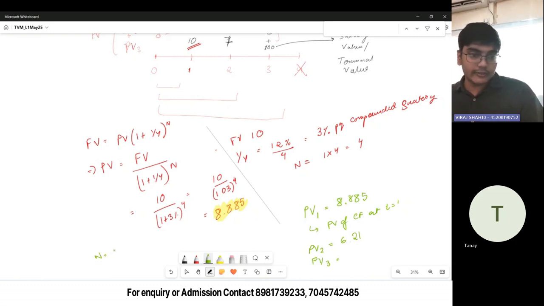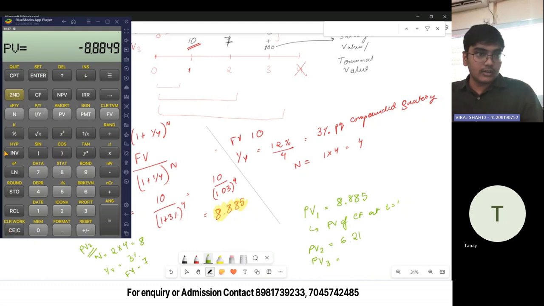N is 2 years of discounting, so 2 years into compounding frequency of 4. I by Y remains the same at 3%. FV is equal to 7. So I can do second clear TVM, 7 as FV, 8 as N, 3 as I by Y and CPT PV.